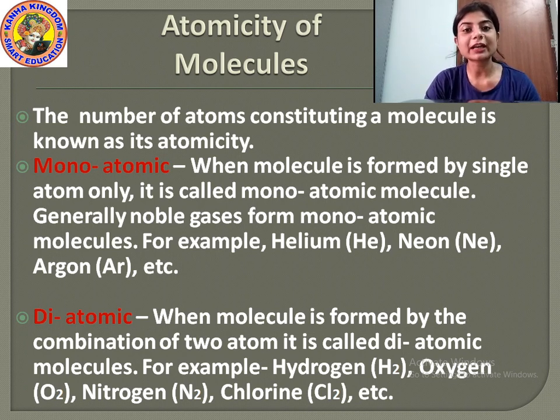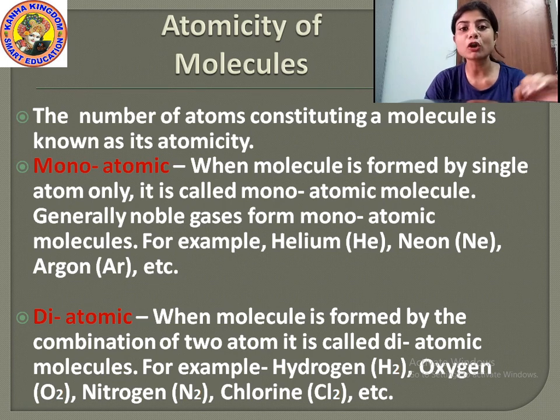Now what are the different atomicities of a molecule? Those are monoatomic. Monoatomic means when a molecule is formed by a single atom only. What is a monoatomic molecule? When a molecule is formed by a single atom only, it is called a monoatomic molecule.